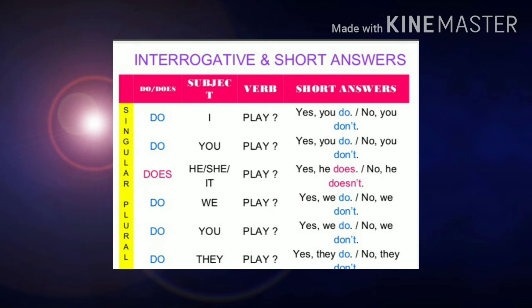Next one is interrogative or questions. The structure is do, subject, verb. Do I play? Or does, subject, verb. Does he or she play? And for these yes or no questions, the answer will be yes or no. If it is yes, yes I do. If it is no, then no I don't. Or yes she does. No, she doesn't. Okay, you see this structure and study. You already know the structure.